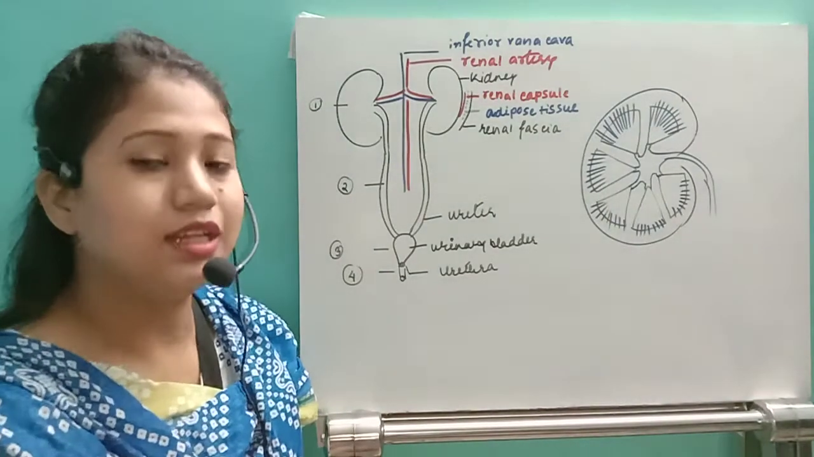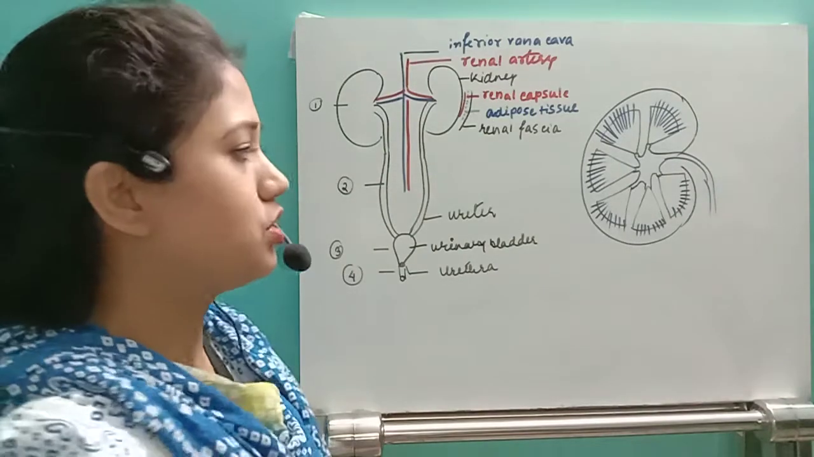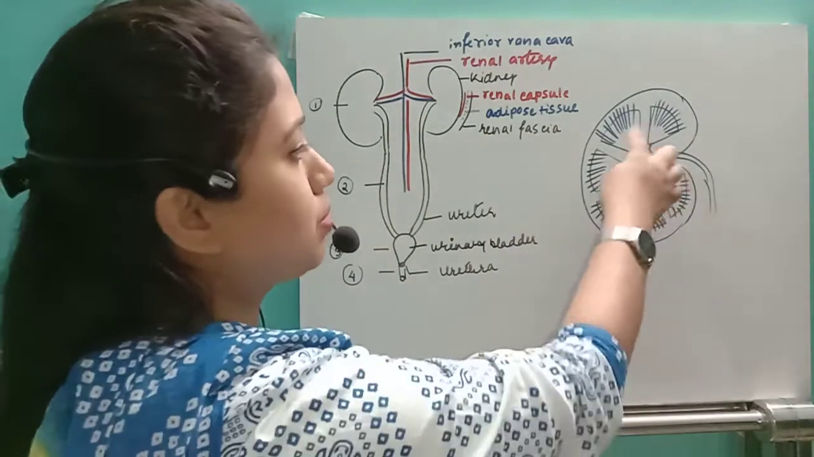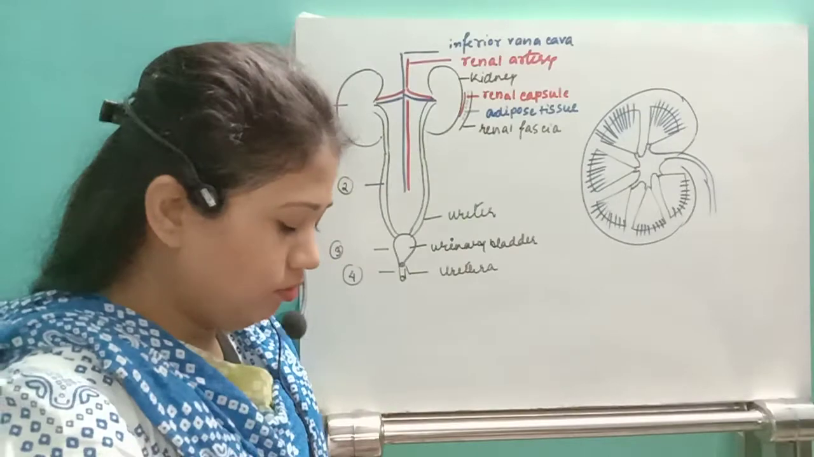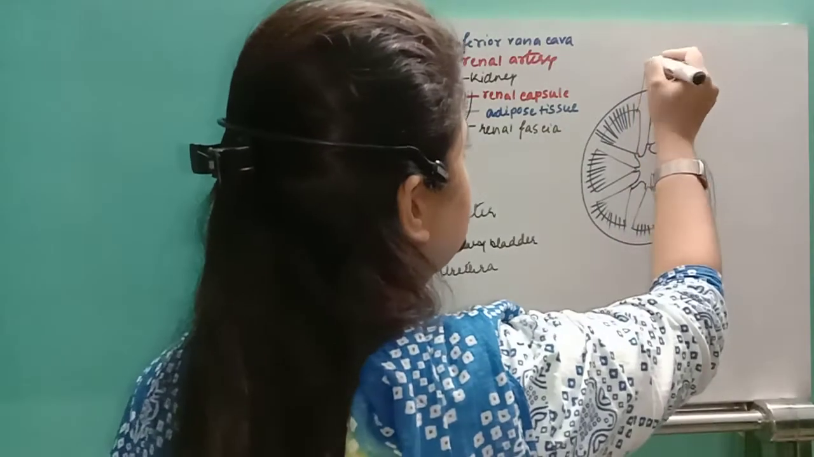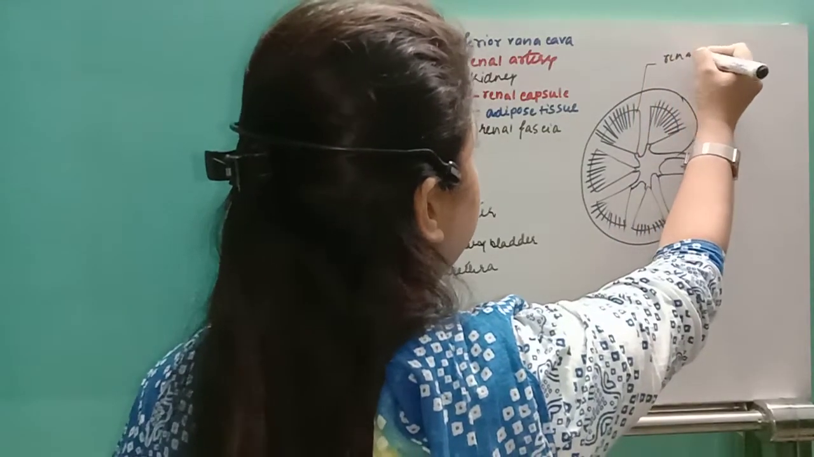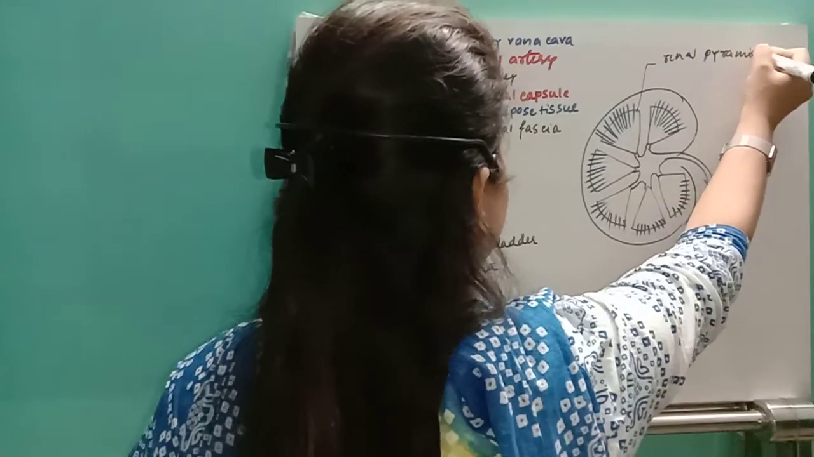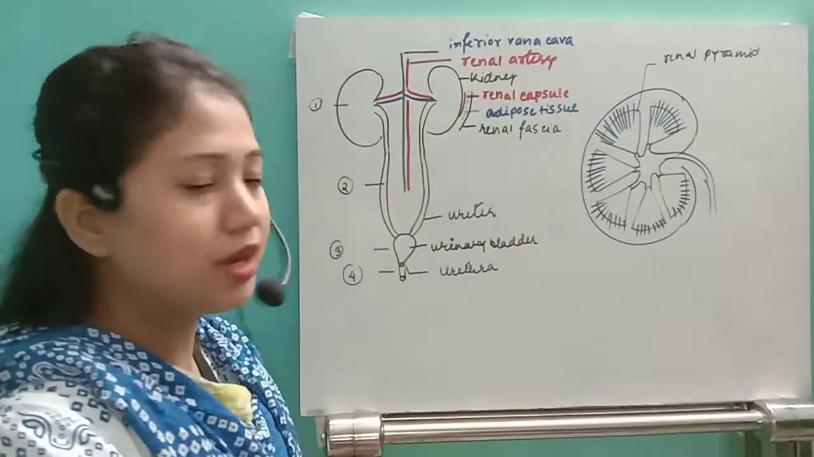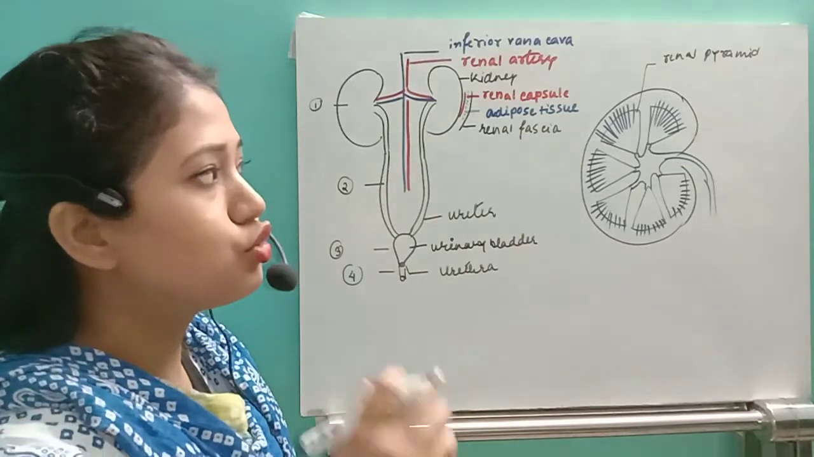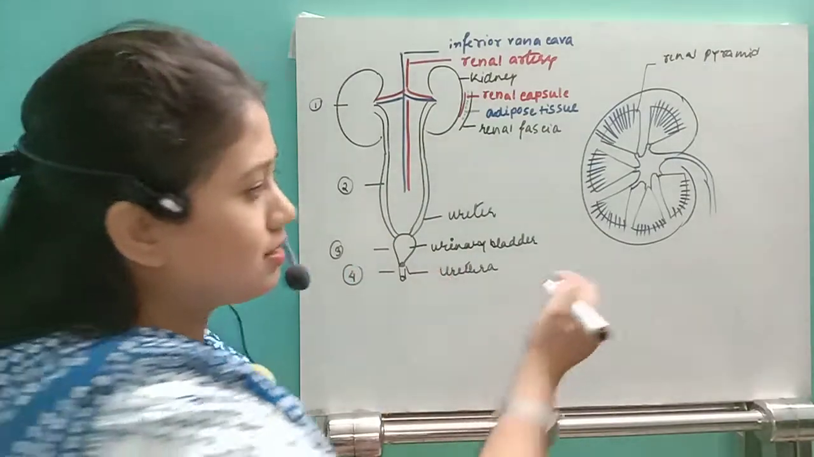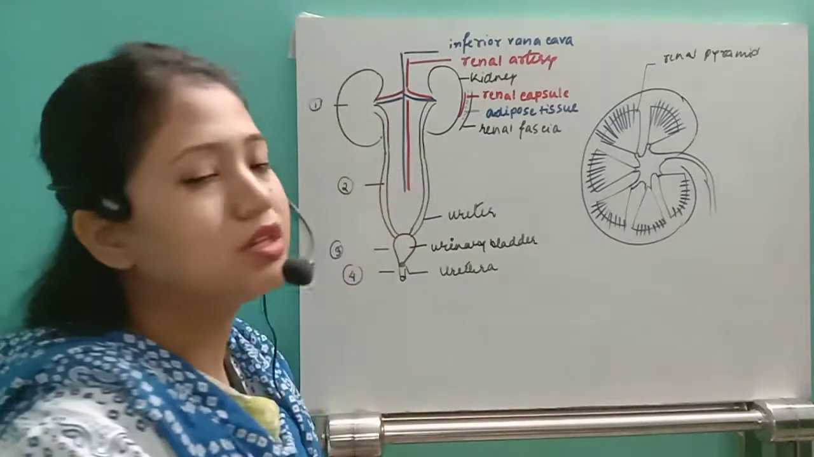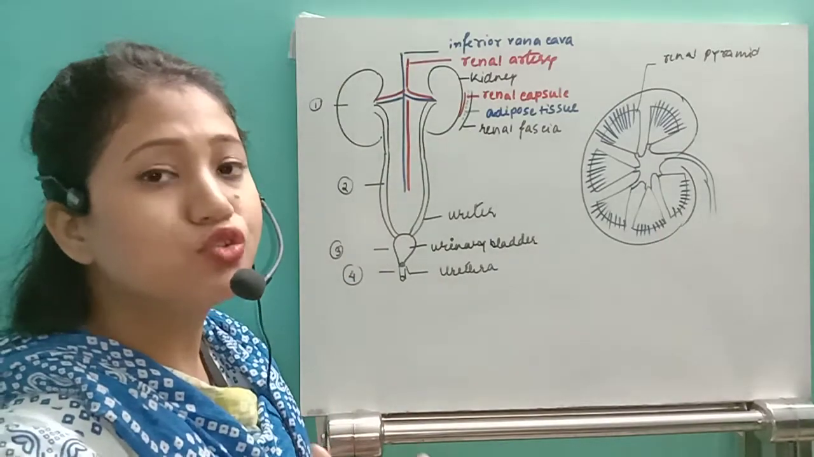After that, see the internal structure of the kidney. This kidney has some pyramid-like structures. These pyramid-like structures are called the renal pyramids. Then internally, the renal pyramid has 2 parts. This is the base of the renal pyramid. It divides the kidney into 2 parts.